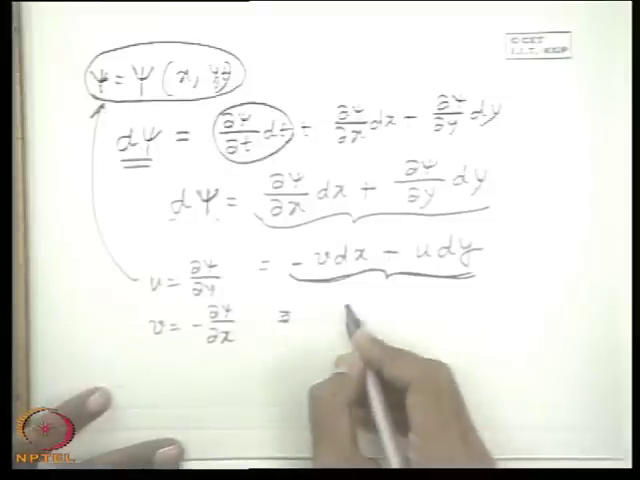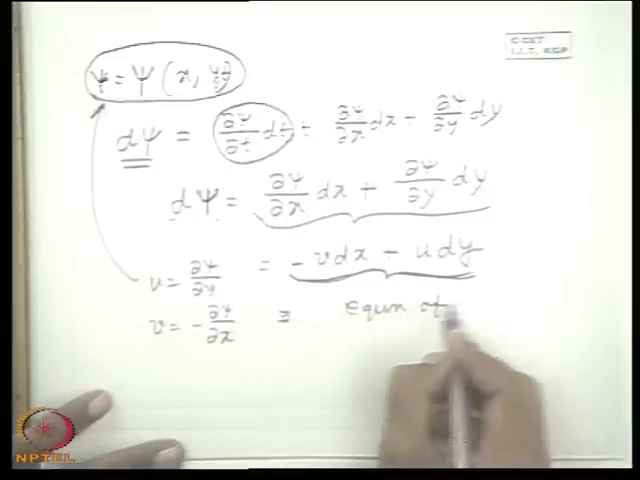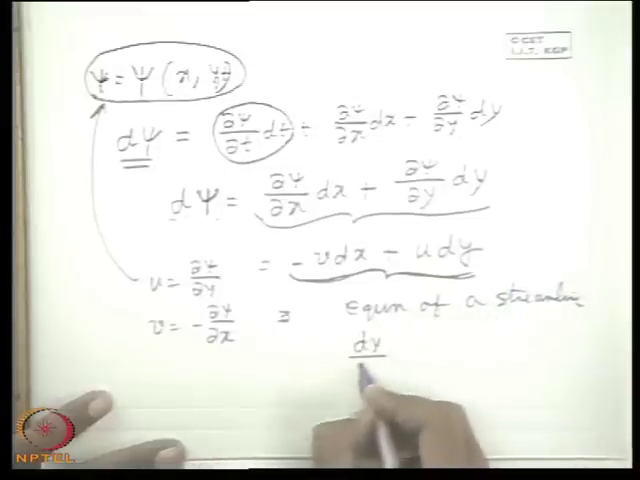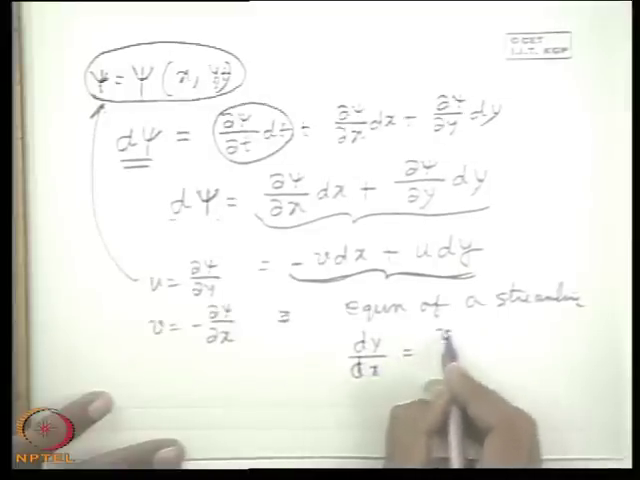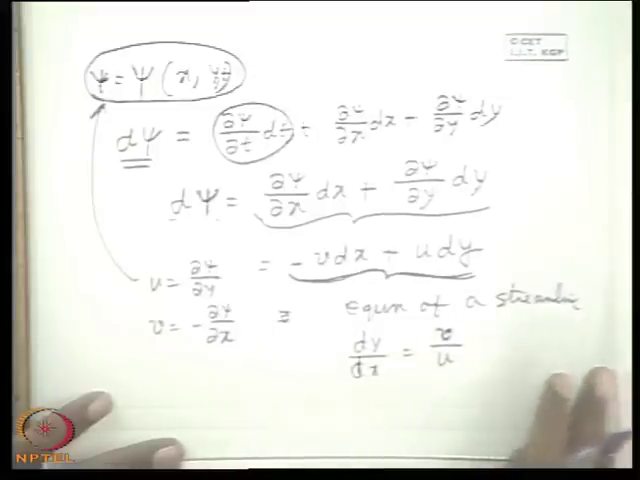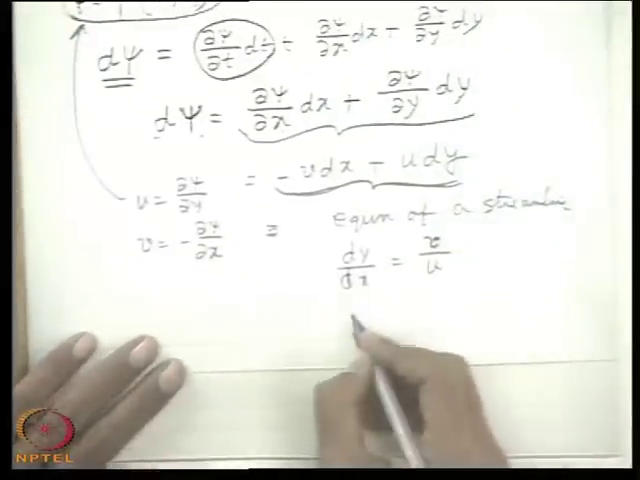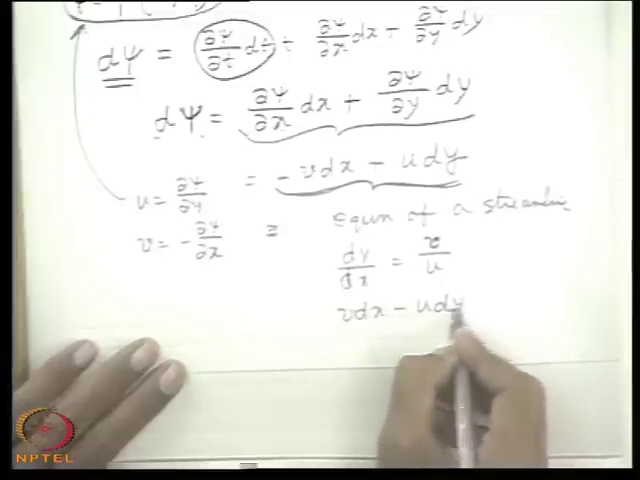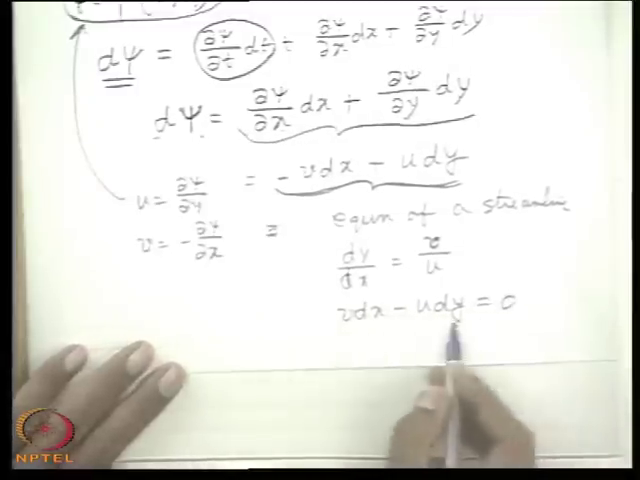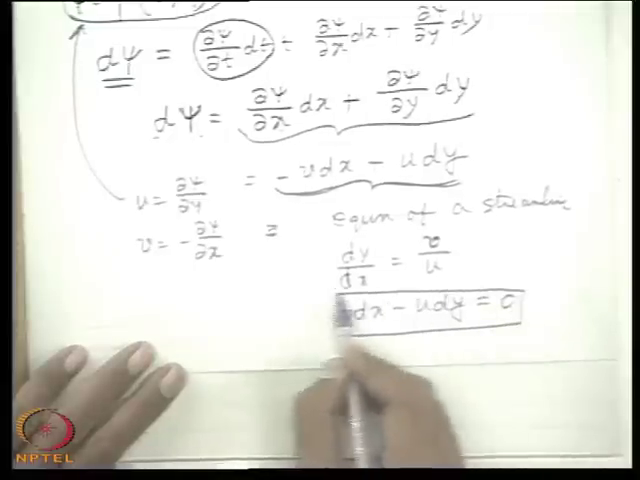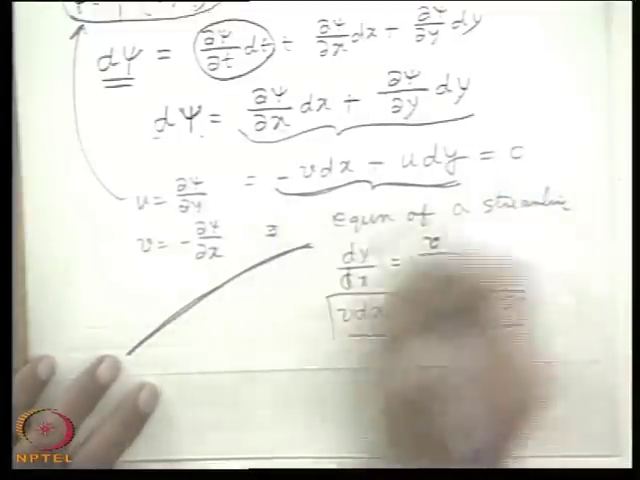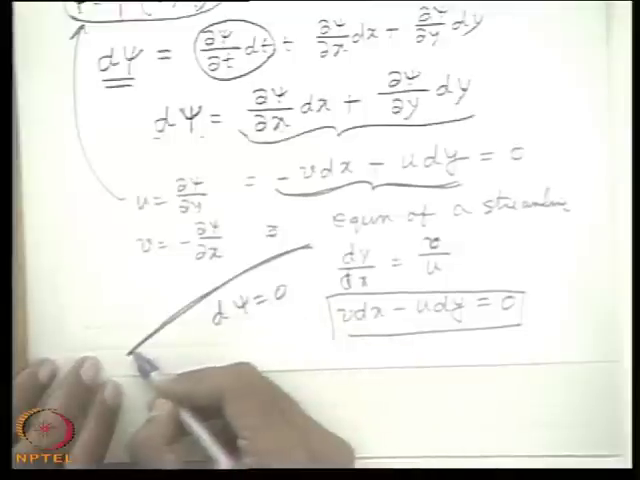For a streamline, the equation of a streamline we know. What is the equation of a streamline? If you recollect, it is dy dx is equal to v by u, because the tangent to that line at any point is the direction of the velocity vector. For a two-dimensional case, the streamline is dy dx equal to v by u. So therefore, u dy minus v dx is 0 along a streamline. So along a streamline this value is 0, which means d psi is equal to 0 along a streamline.